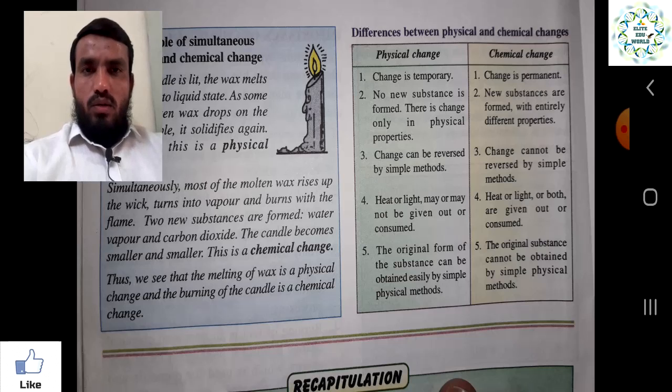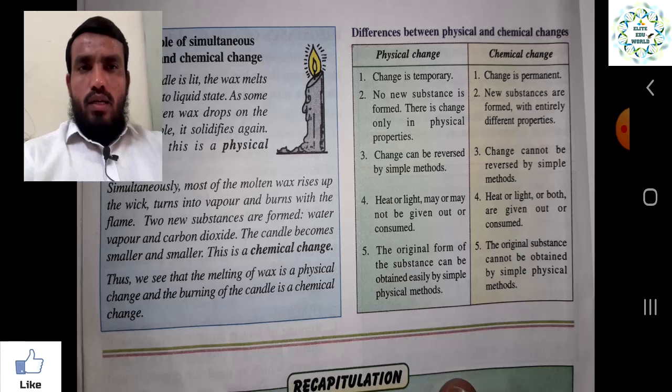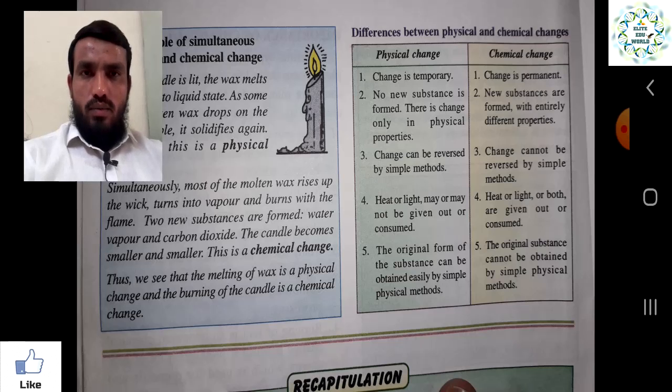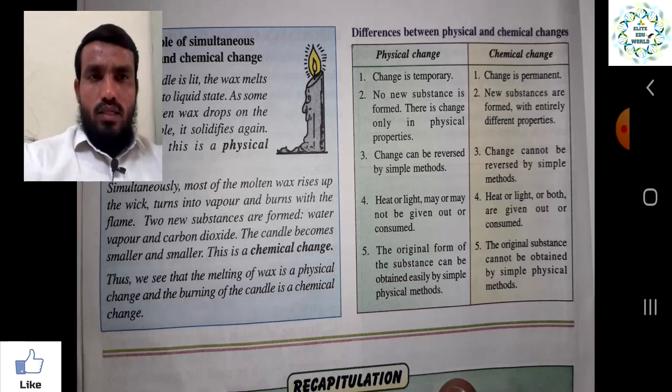Whatever important points we have discussed in this chapter, just write them down in your notebook, especially the differences, and try to learn the differences, because if you understand the differences, the whole chapter is very easy to understand. The remaining chapter we will start in our next lecture.